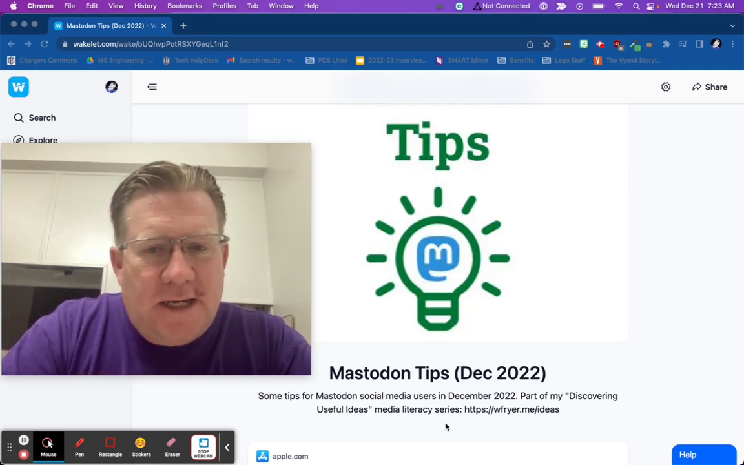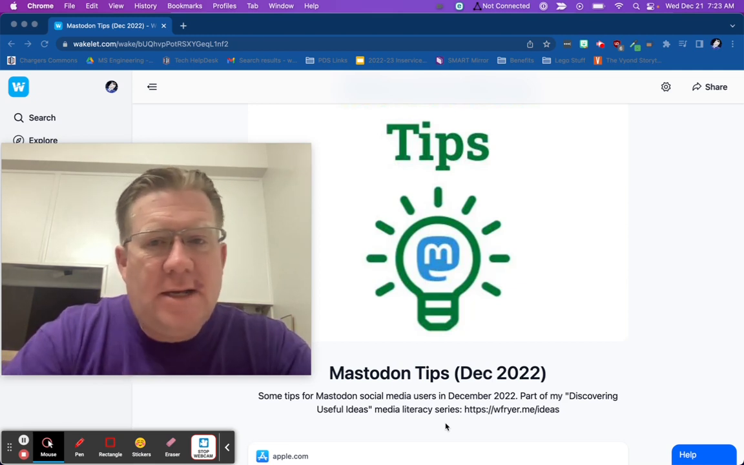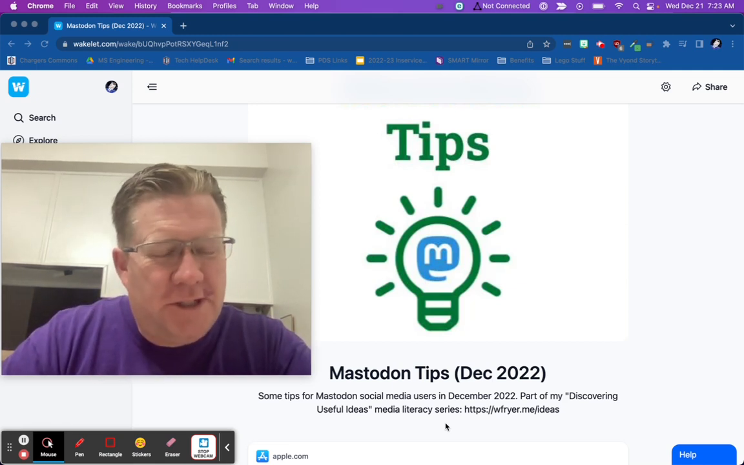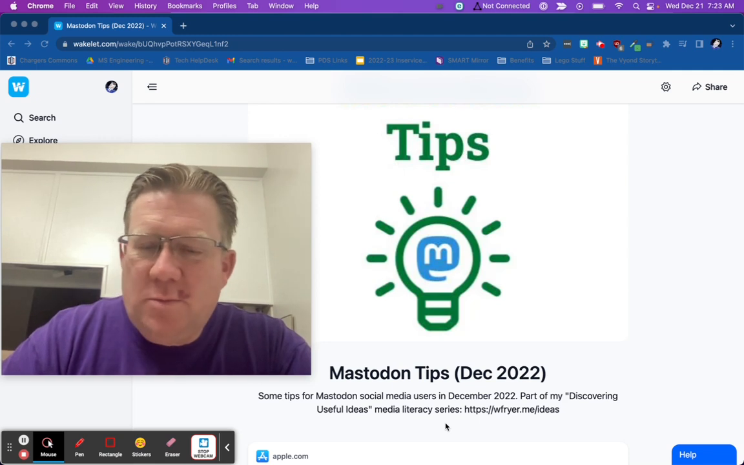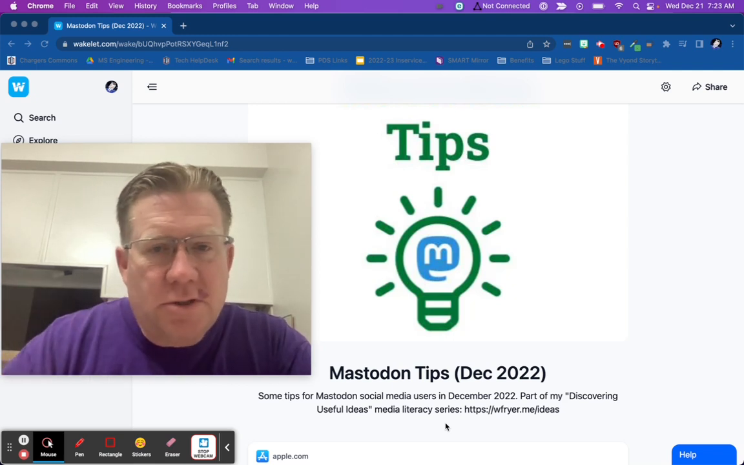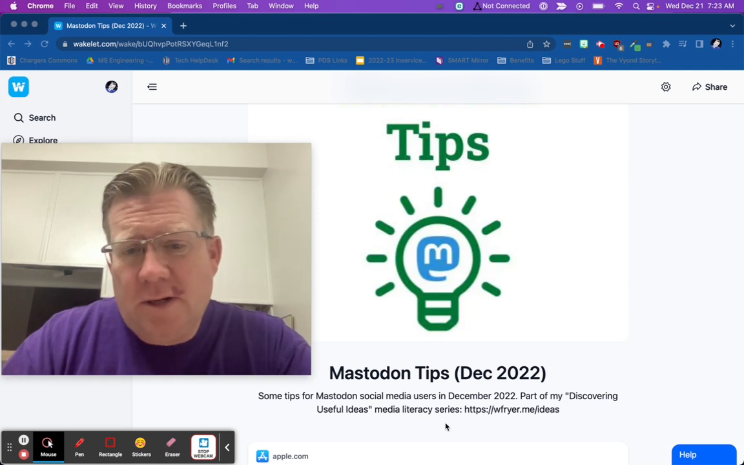I set up my Mastodon account back in 2017, but really hadn't used it just a ton. But the things that have happened with Twitter here in December have really, I kind of think, been a tipping point. And so I'm hoping that some of these resources may assist you because Mastodon is getting a lot of attention, but it's also getting criticism.